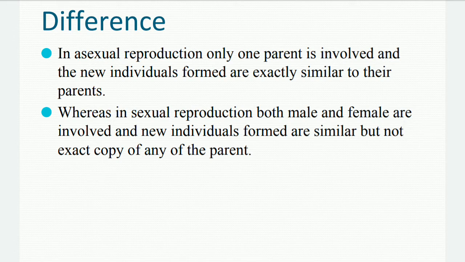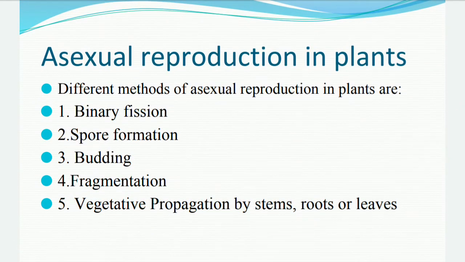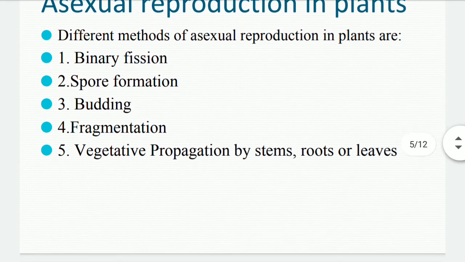Now we will discuss various methods of asexual reproduction in plants. These are binary fission, spore formation, budding, fragmentation, and vegetative propagation by stems, roots, or leaves. One by one, we will be taking all these.